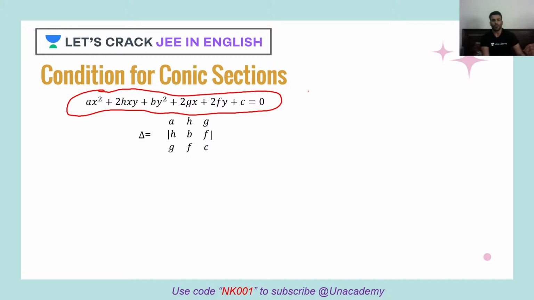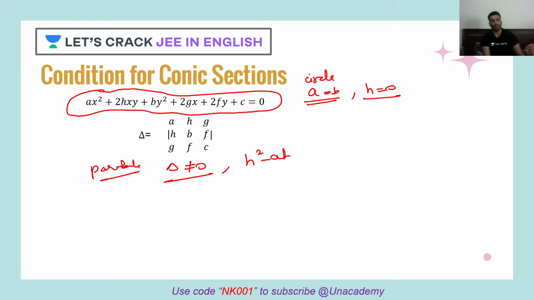As we know, for circle it was very clear to us. A will be equal to B, coefficient of x square and y square would be equal, and h would be equal to 0. So that was the condition for circle. But for parabola, it would be what? First this determinant AHG, HBF, GFC is not going to be equal to 0. Then second, h square minus AB will be equal to 0 for parabola.